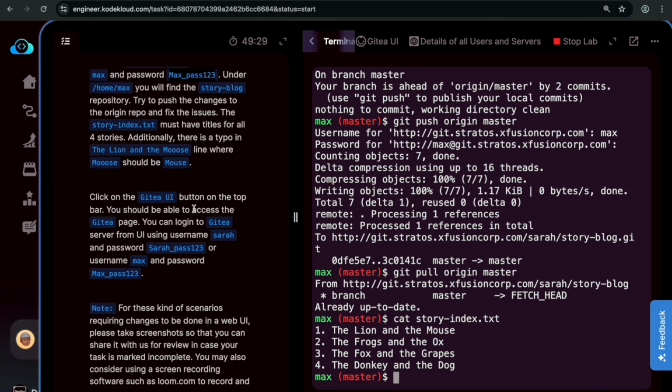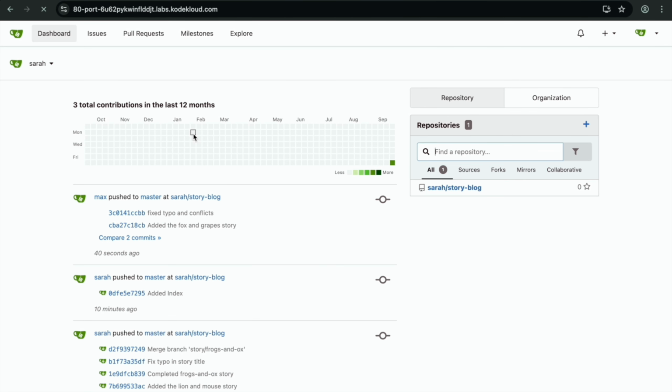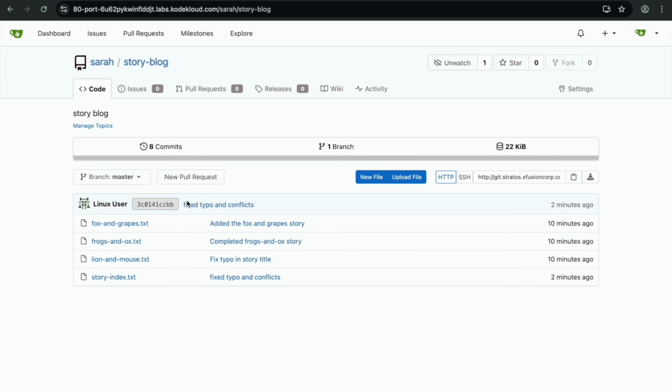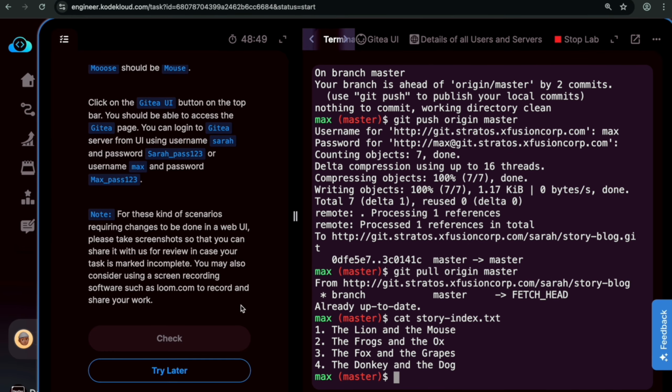The next one is to click on the Gitea UI. We did it. It's just asking us to validate it once. You can see it, right? Earlier we had only three. Now story-index.txt is pushed. Fixed typo on conflict. See, just 2 minutes ago. That's what we committed. We have completed the task.